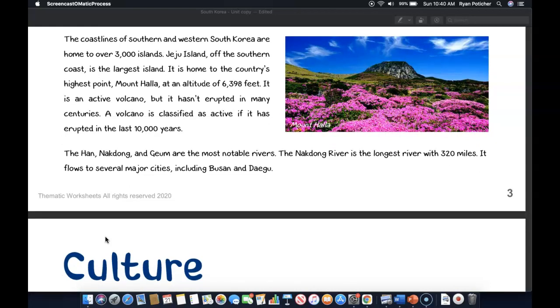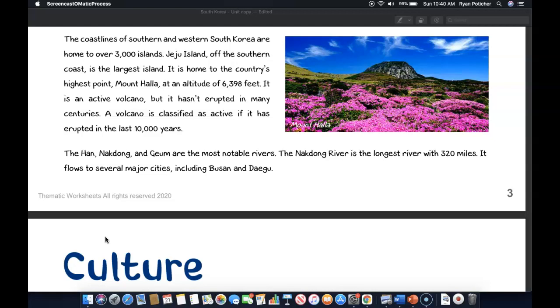It is home to the country's highest point too, Mount Halla, at an altitude of 6,398 feet. It is an active volcano, but it hasn't erupted in many centuries. A volcano is classified as active if it has erupted in the last 10,000 years.